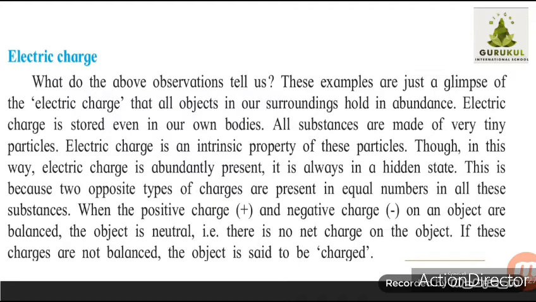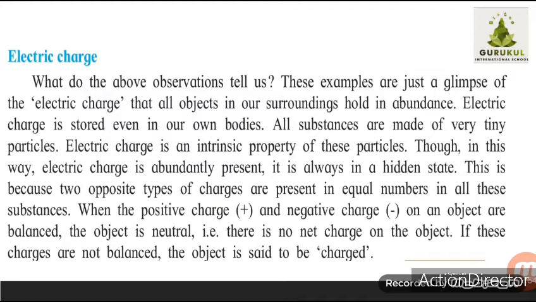Because whatever electric charge is present in that object is always in a hidden state. It means it is dominated, it's in a hidden state. Every time you can't see the spark, every time you can't see the pieces of paper getting attracted towards the comb. Okay, so this is because of two types of charges which are present in objects.